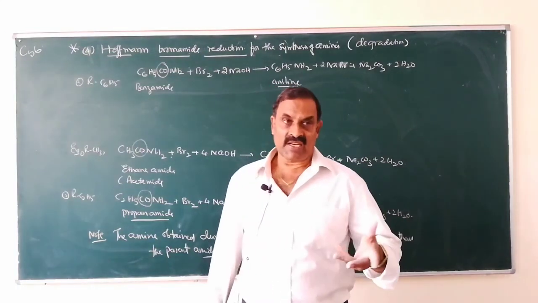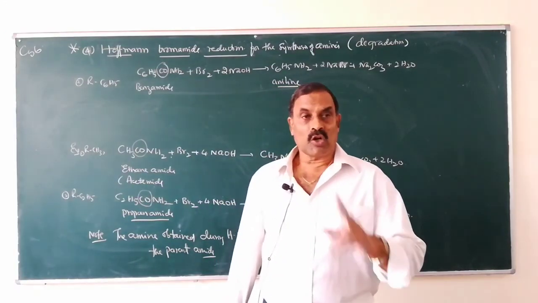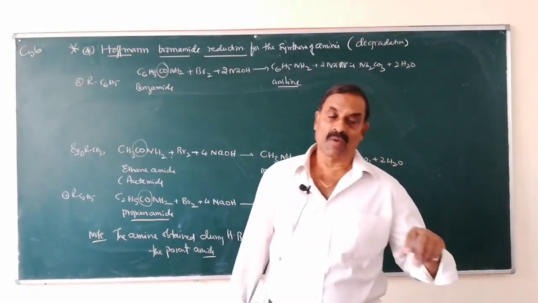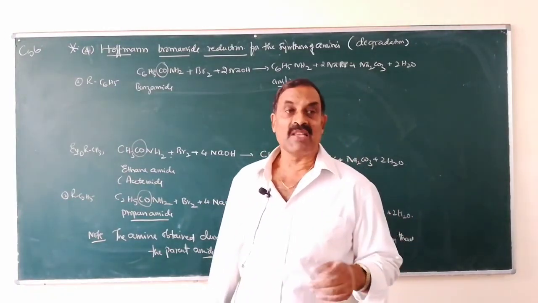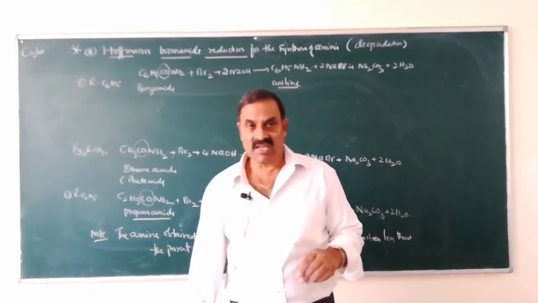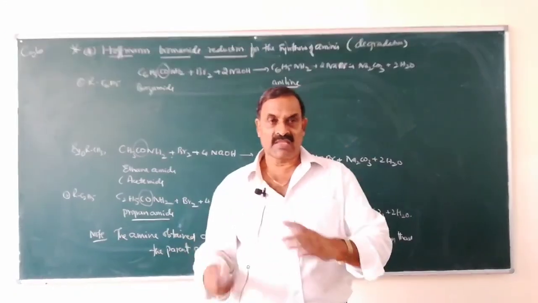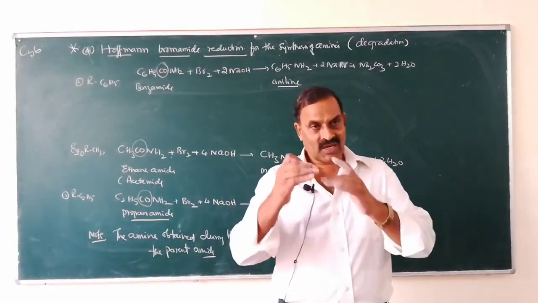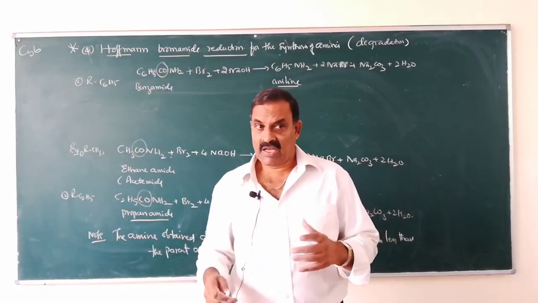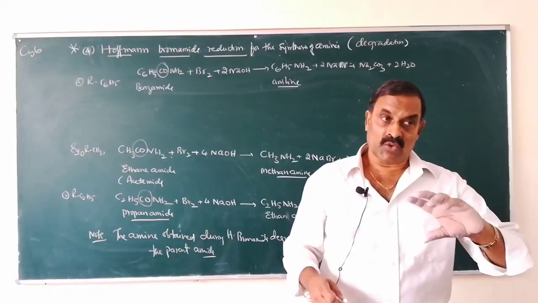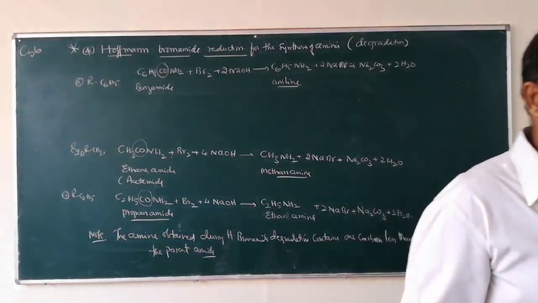During the reduction of nitriles, the amines obtained will have one more carbon atom than their respective nitriles, so that reaction is used as an ascent of the amine series. Coming to Hoffmann bromamide reaction, amides are converted into amines. The amines obtained will have one carbon less than the parent amides. So depending upon the compound asked, you have to take the reactants. So that is about today's lecture. I will continue tomorrow.